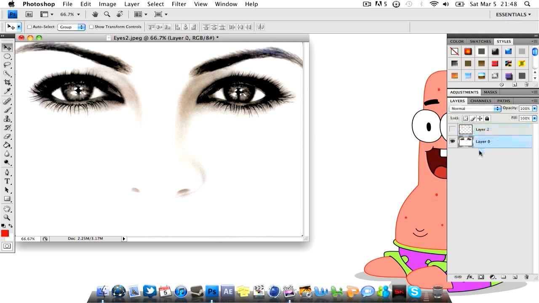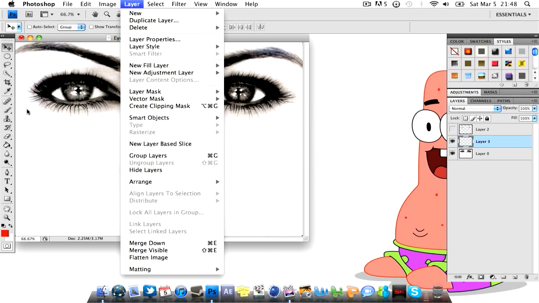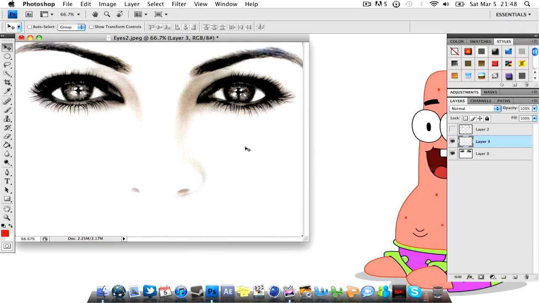While you're clicked onto the layer or the photograph that you brought in, just create a new layer right above that. When you're in the layers panel, all you have to do is click the little icon to the left of the trash can, or you can just go to Layer, New, Layer, and it'll do the same exact thing. After you do this, we're going to create a selection around the pupil, making sure that it's selected around the outside of it, so we keep the crispness of the eye by making sure that there's no bleed into the pupil.